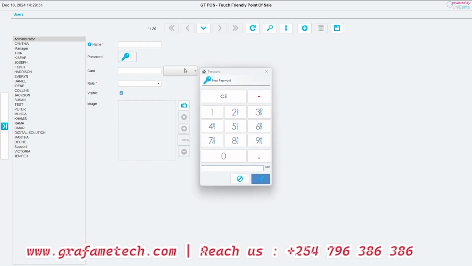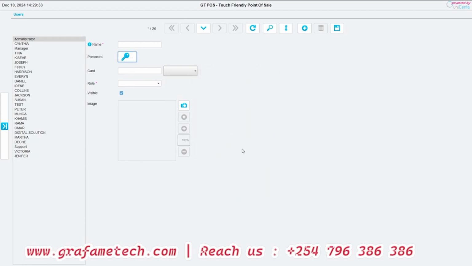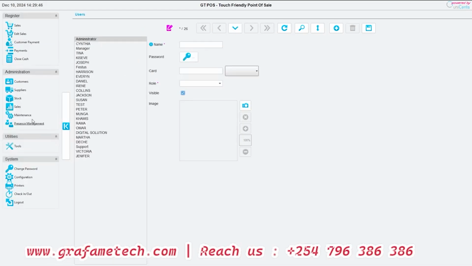We can also set the passwords for that. Then we also have an option of making this visible or invisible. Maybe this person left the premises, we can deactivate that. That is under the users.